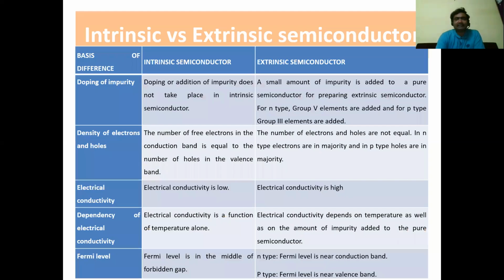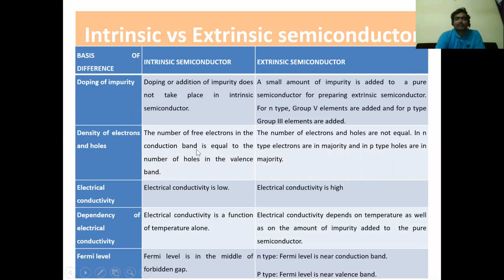Let us see the basic differences between an intrinsic semiconductor and an extrinsic semiconductor. Regarding doping of impurity, by definition, an intrinsic semiconductor needs no addition of impurities. A pure form of semiconductor is called what? Intrinsic semiconductor. An extrinsic semiconductor, by definition, is created by the addition of impurities. To get an n-type semiconductor, we need to add group 5 elements. To get a p-type semiconductor, we need to add group 3 elements.